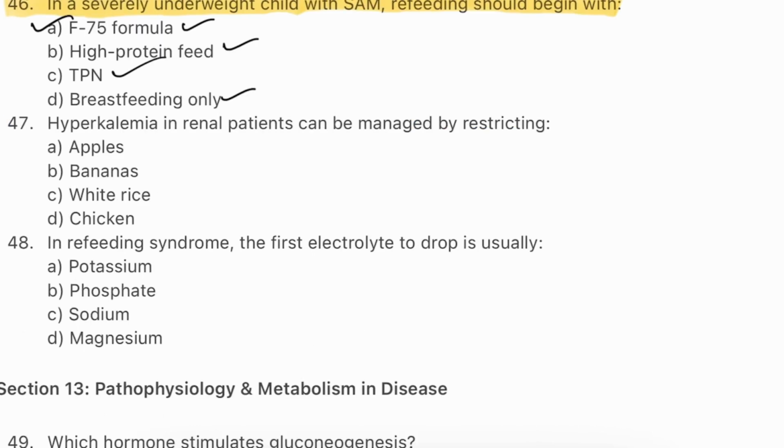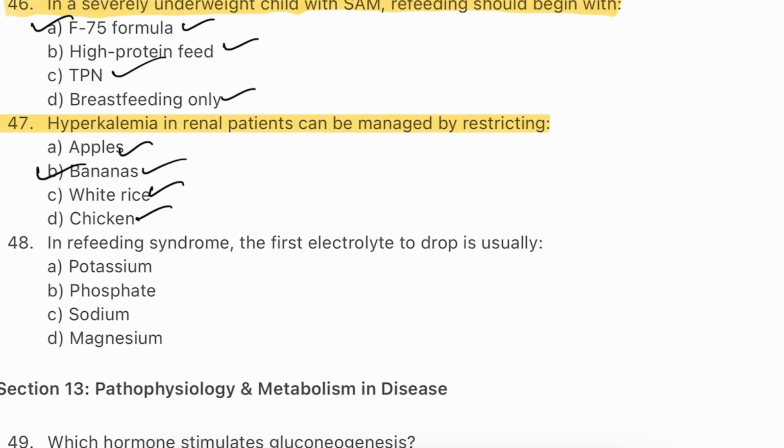Question number 47. Hyperkalemia in renal patients can be managed by restricting apples, bananas, white rice, or chicken? The answer will be B. Bananas. Bananas are rich in potassium, dangerous for CKD patients who cannot excrete excess potassium.